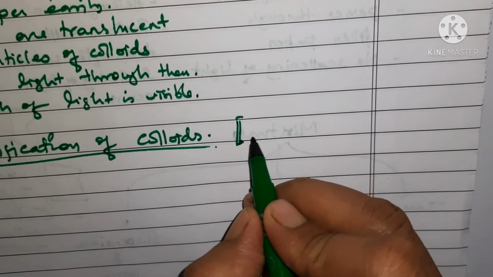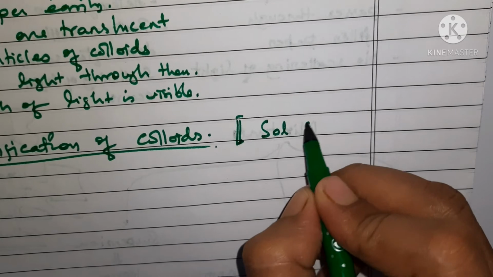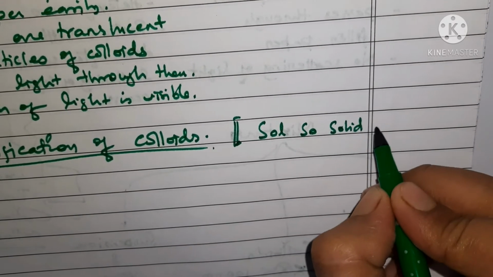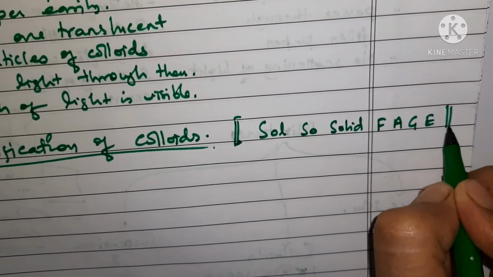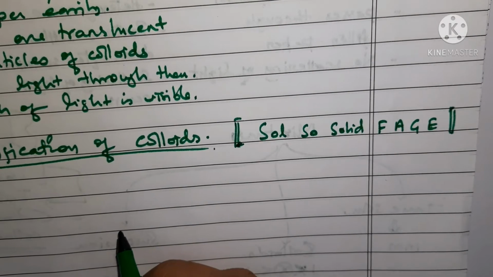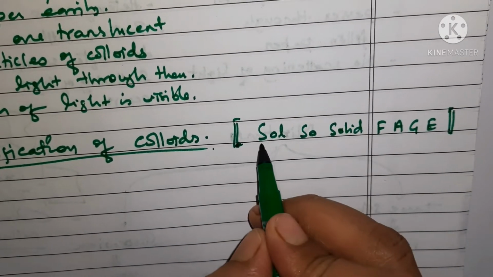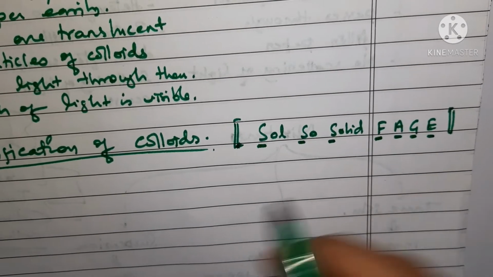What I do, I am just writing it like this, sol, so, solid phase. Okay, this is how I remember it. What is it? Also solid phase. Now you are having 1, 2, 3, 4, 5, 6 and 7.